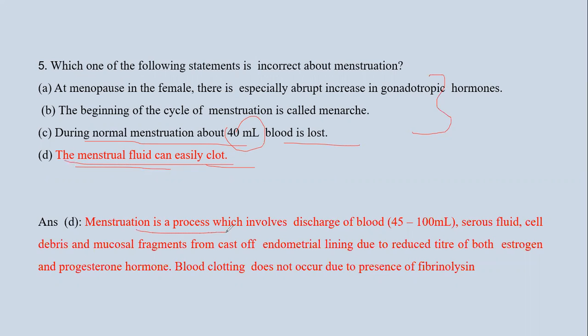Now we know that menstruation is a process which involves discharge of blood. That is, 45 to 100 ml of blood is discharged from the body, in the form of serous fluid, cell debris and mucosal fragments, which is cast off from the endometrial lining and is thrown out of the body. And we know that blood clotting does not occur due to the presence of fibrinolysins. So this is the incorrect statement, that menstrual flow can easily clot.